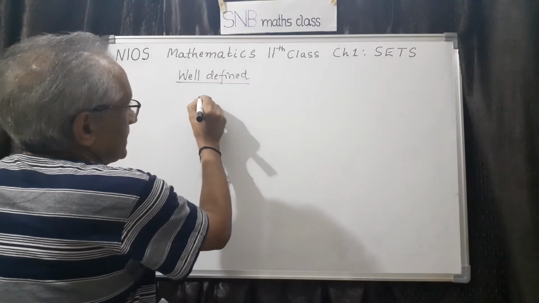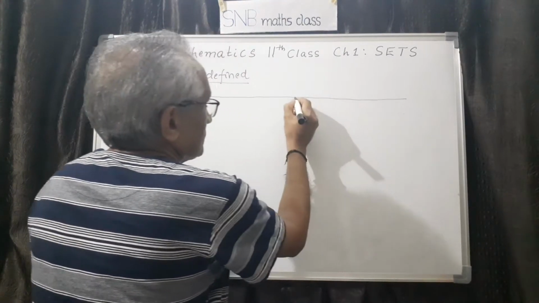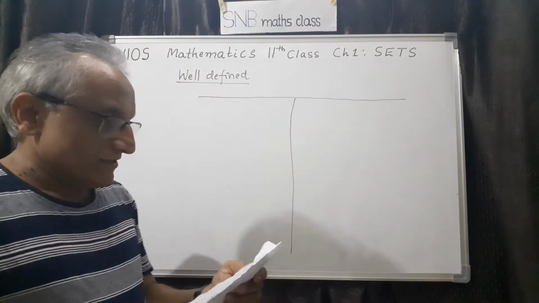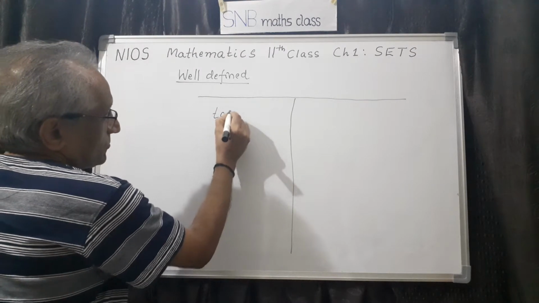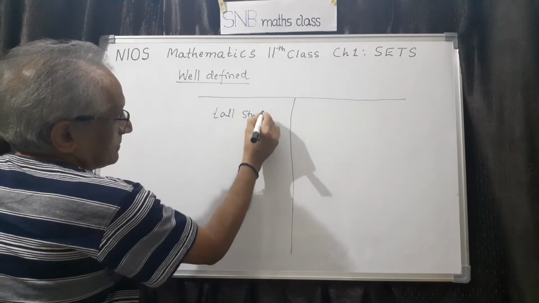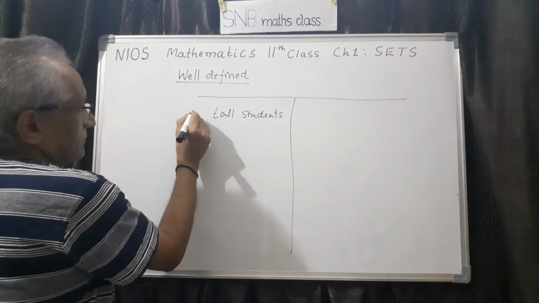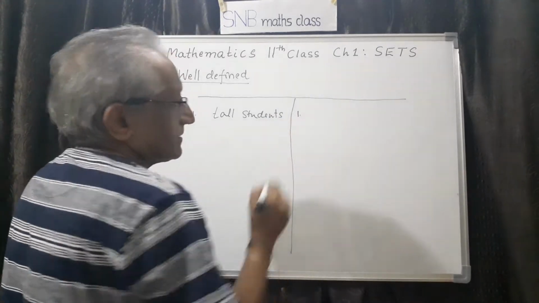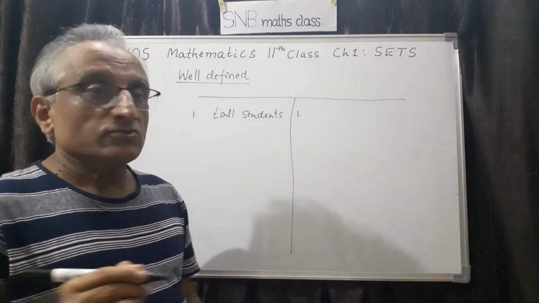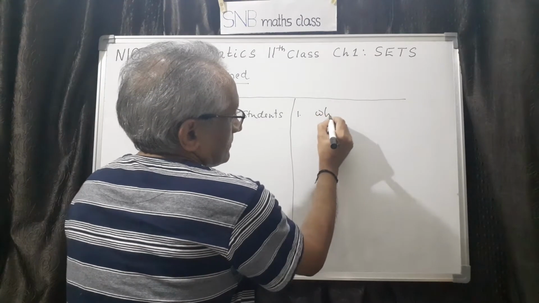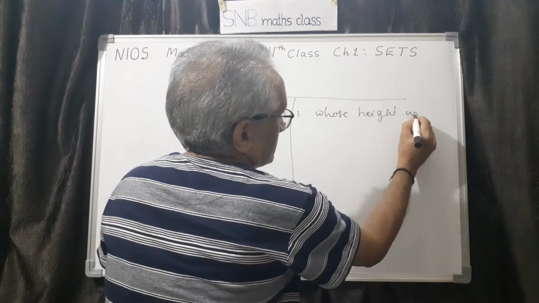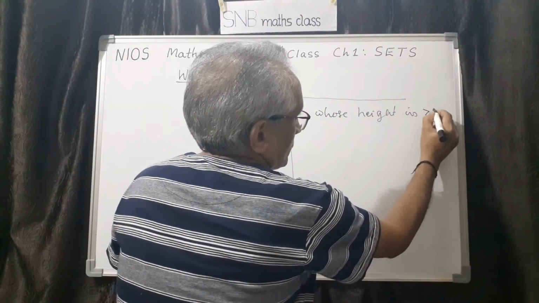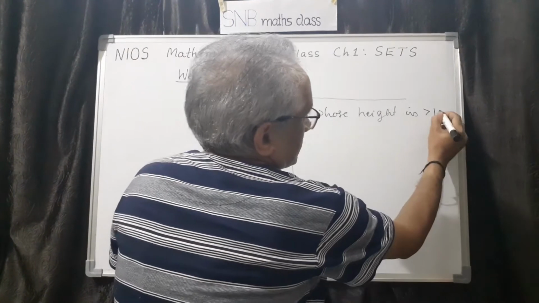Say for example, you can make two categories, two columns like this. First one is collection of tall students. So I am writing here tall students, meaning collection of students whose height is more than 180 centimeter.